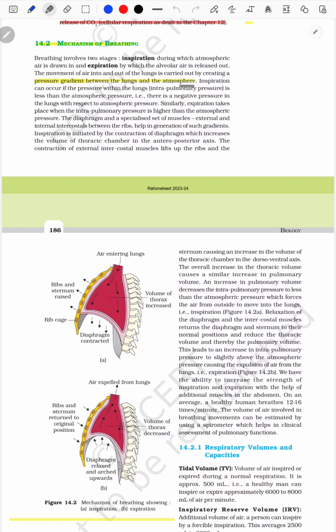and the atmosphere. For inspiration to occur, the pressure within the lungs, that is the intrapulmonary pressure, is less than the atmospheric pressure, so there is a negative pressure in the lungs with respect to the atmosphere. It means, let me explain this. In the case of inspiration,